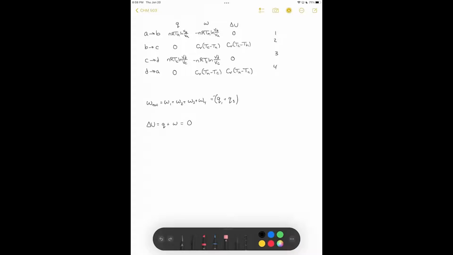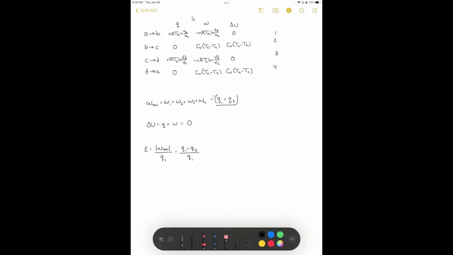What I want to do is describe how efficient this engine is. The engine efficiency is going to say how good is my engine at converting heat into work. So we can say that our engine efficiency is equal to the total work that comes out of the engine divided by the heat that was withdrawn. In this case, it's Q1. Here we see that the total work, the absolute value of the total work, is equal to Q1 plus Q3, and then we divide that by Q1 to get our engine efficiency.